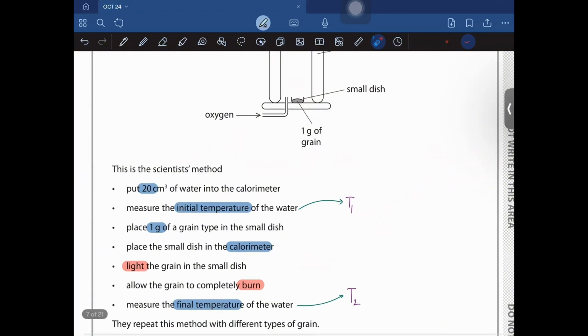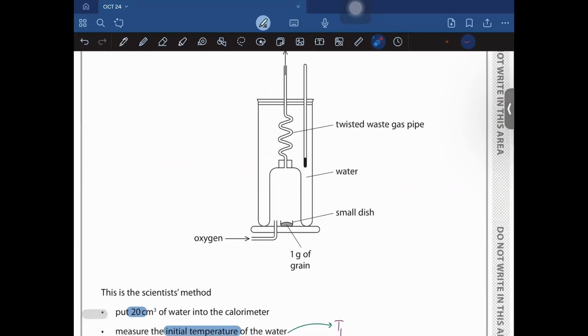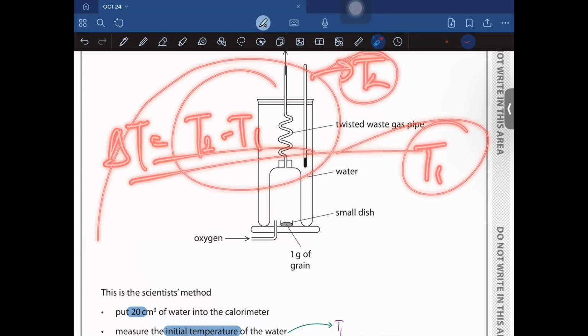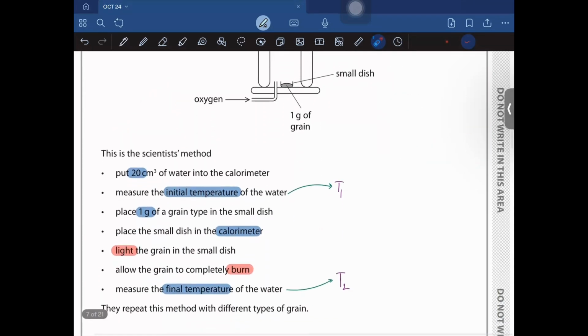So measure the final temperature. As this thing burns, it is going to heat up the water, right? The gases or heat produced by this would travel through this twisted pipe. As it travels through this twisted pipe, it is going to cause the water inside this calorimeter to heat up, and the heat and the temperature would be detected by this thermometer, right? So you would have your T2, and initially you would have T1. To find the difference in temperature, what you're going to do is T2 minus T1. So this is the procedure of this experiment.